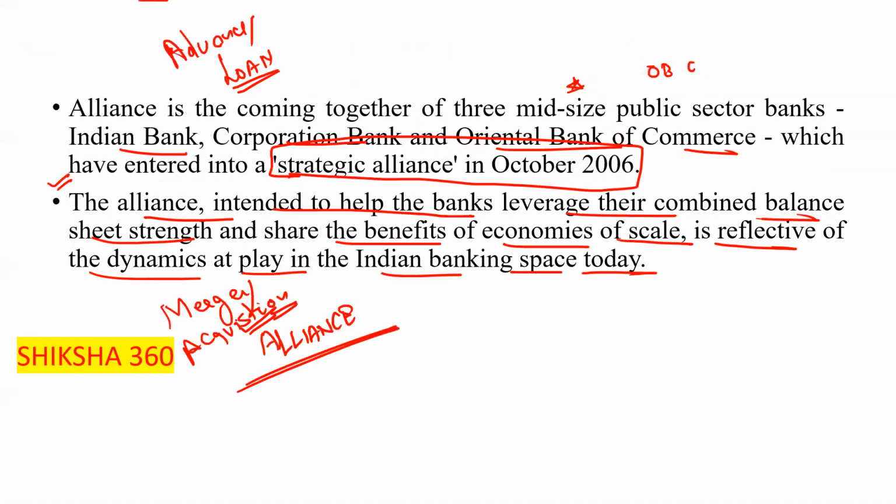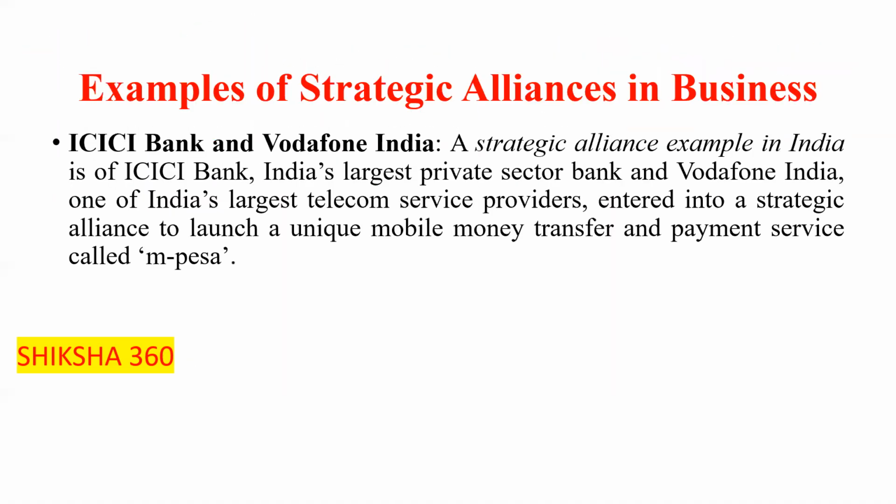Now move to the next one here, that is some examples of the strategic alliance, clear. With the help of this example you are able to understand what is the exact reason behind that, clear. Like here they are asking a strategic alliance between two organizations, that is one is the bank and other is the telecom agency, clear, that is ICICI Bank and the Vodafone India.